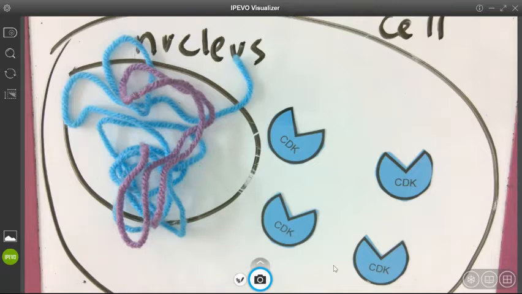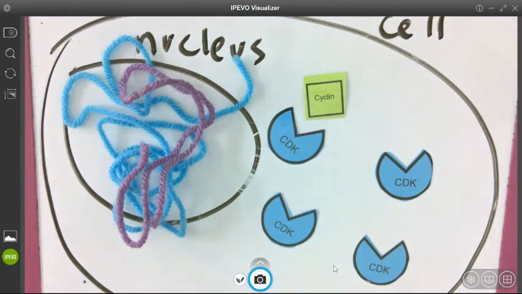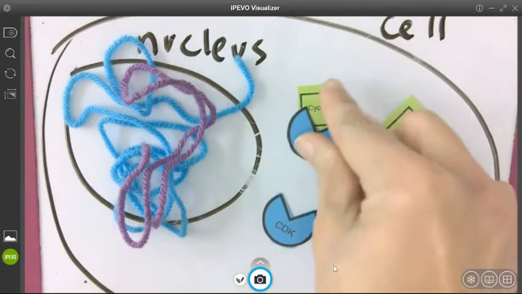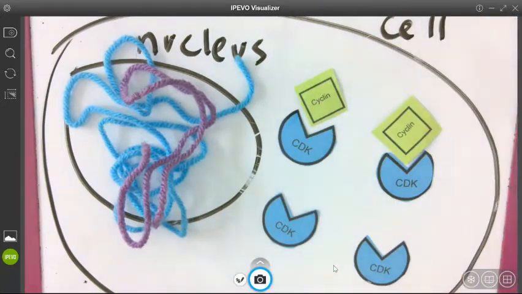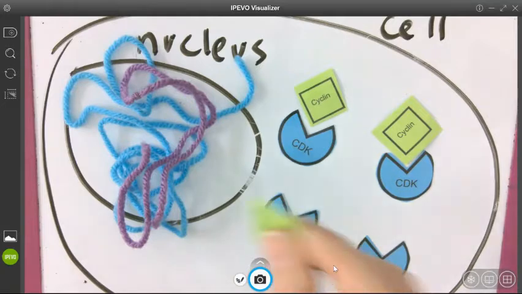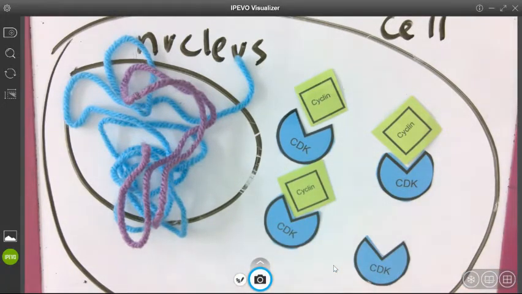Now what happens is the DNA is replicating itself. So as the DNA is replicating itself, the G2 cyclin starts to be made. The DNA is continuing to replicate itself. The G2 cyclin is made. Then during G2, right, we proofread. We say, okay, has this DNA been replicated correctly? If it has, the cell rewards itself. Let's make another G2 cyclin.